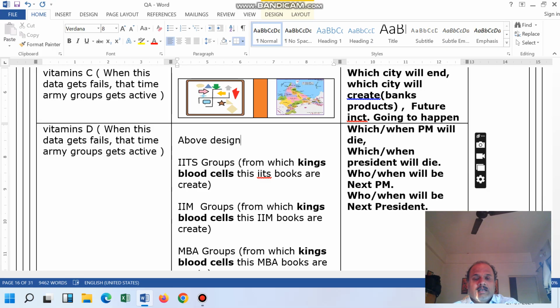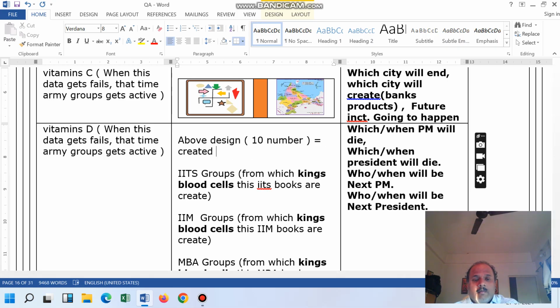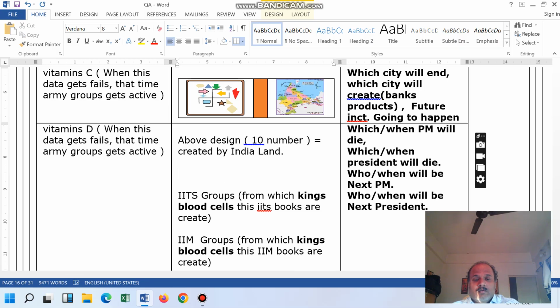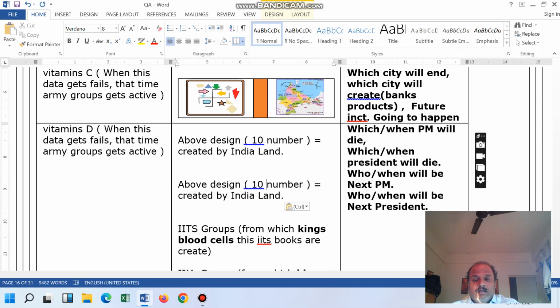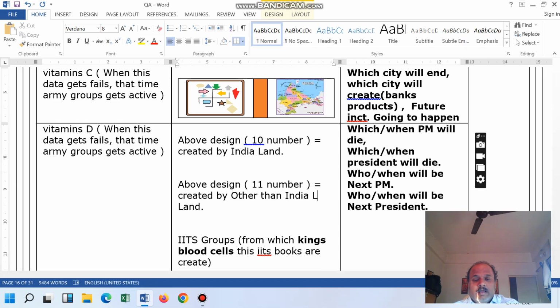about design. Assume that design number 10 is created by India land. Assume that the above design, number 11, is created by other than India land.